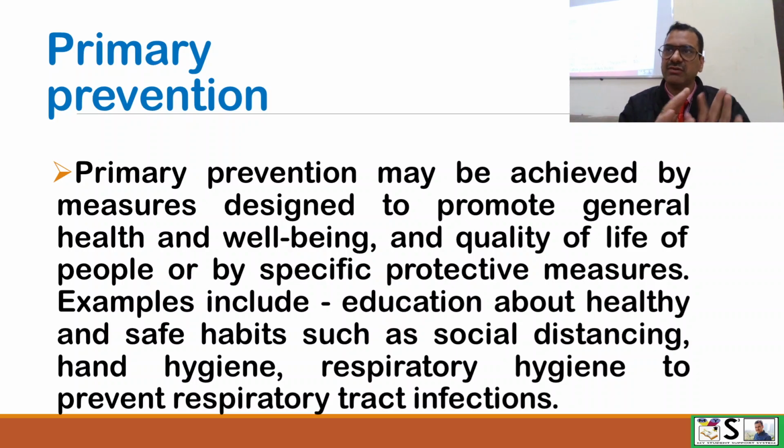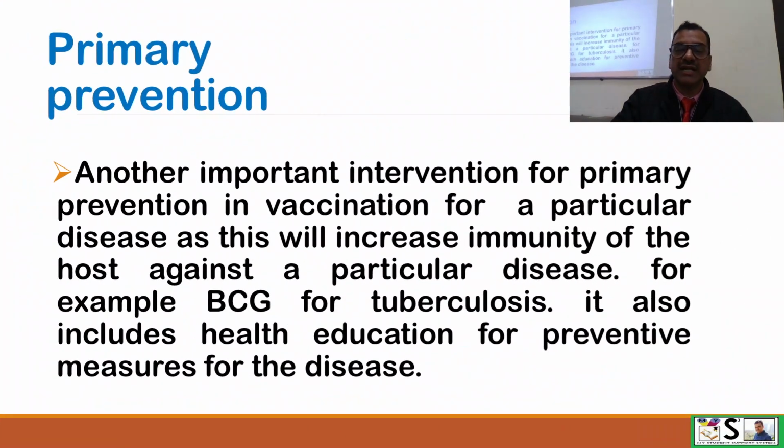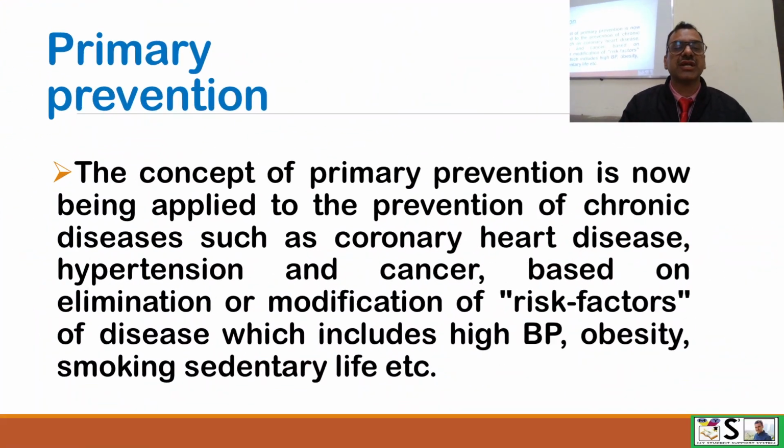Up to this level we have understood what is primordial prevention and what is primary prevention. Both are applied before occurrence of the disease, but primordial is applied much before the disease and primary just before the disease. Now the next level is secondary prevention.